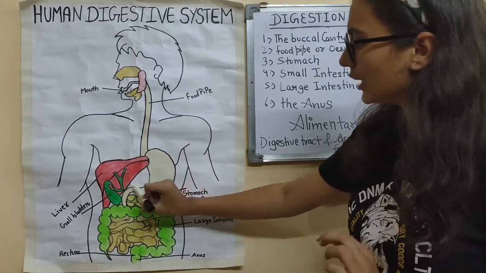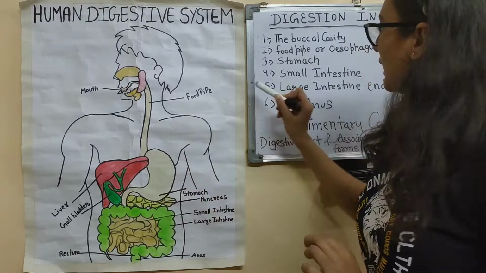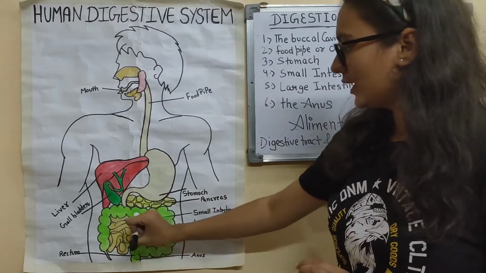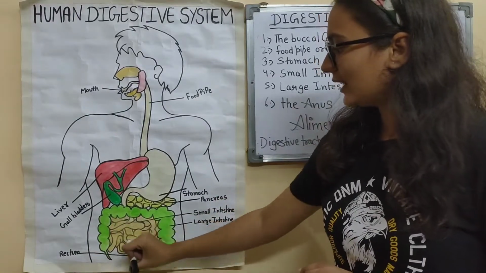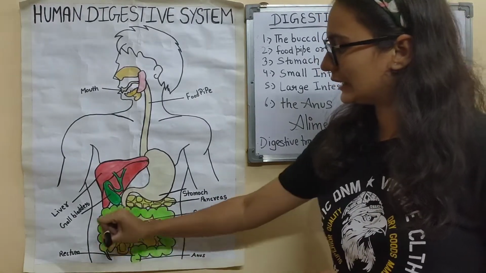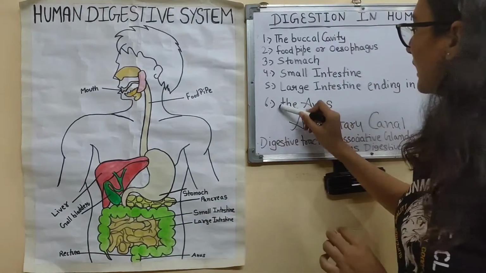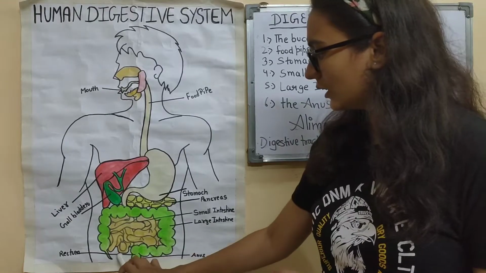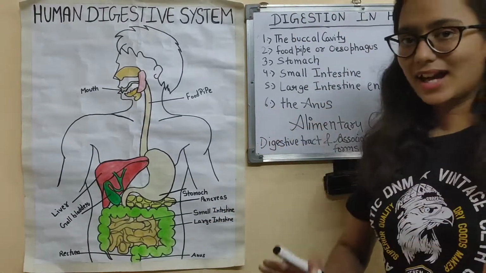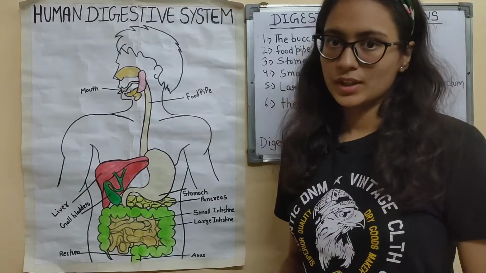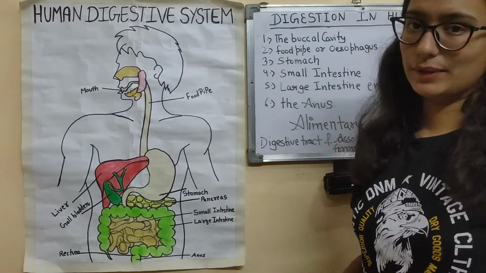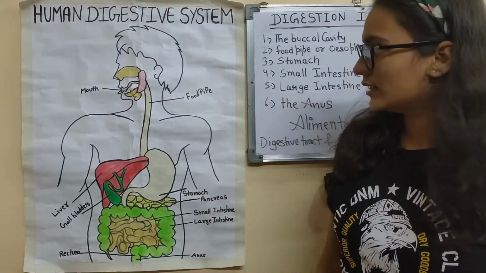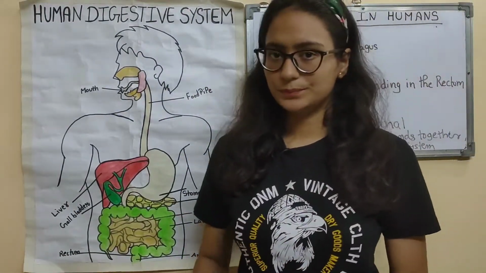Then the food will go to the stomach. Then the canal consists of small intestine here, and then the large intestine, this green, and then the large intestine ending in the rectum. This large intestine will end in this here, the rectum, and then in the last there is the anus. Okay, from where the excretion will take place. This all is known as the alimentary canal.